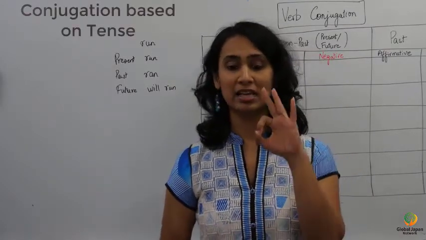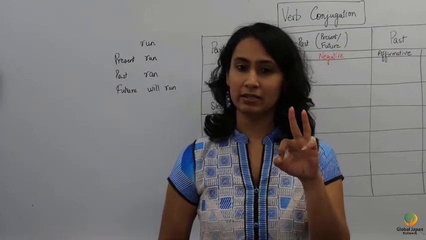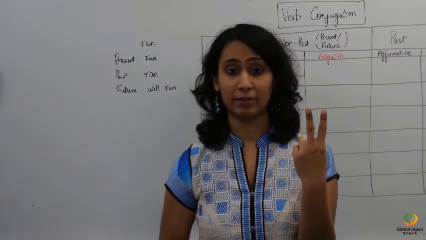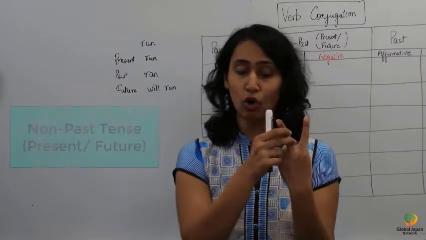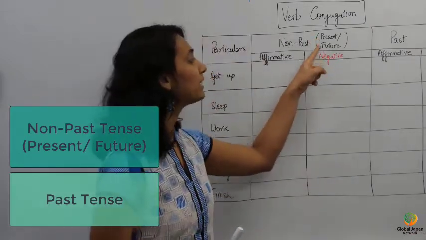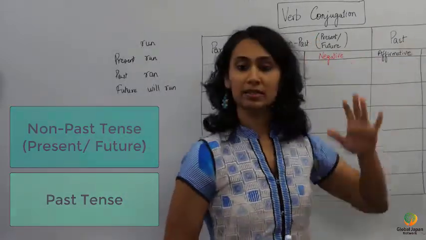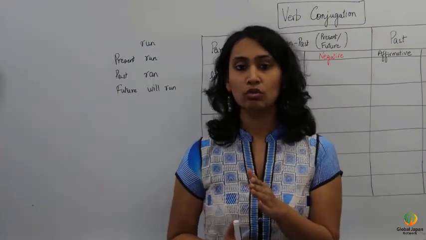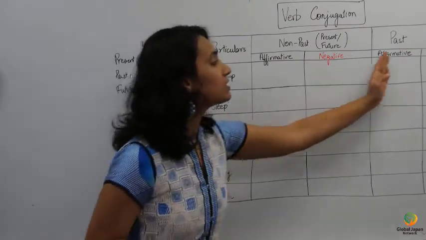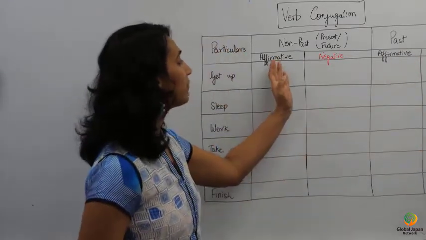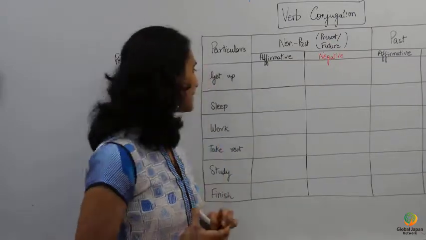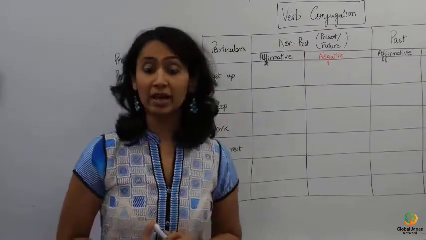Unlike English, which has 3 tenses, present, past, future, there are only 2 tenses in Japanese, and that is non-past and past. When I say non-past, it includes both present and future, and then there is past tense. Let's take those 6 verbs which we just learned and fill up this table based on tense and based on positive or negative. The first verb which we will learn is get up, wake up.